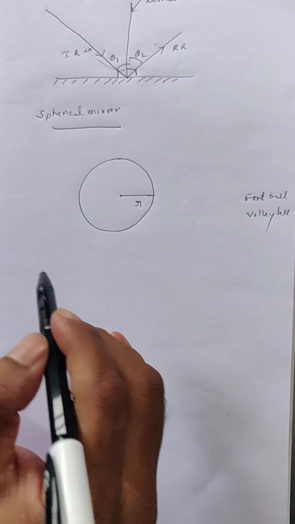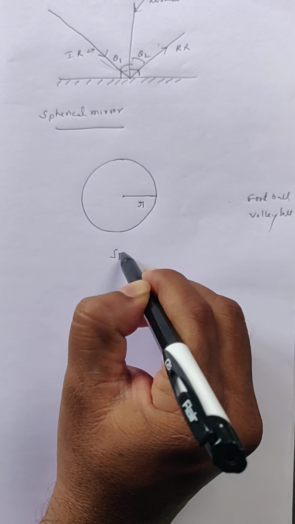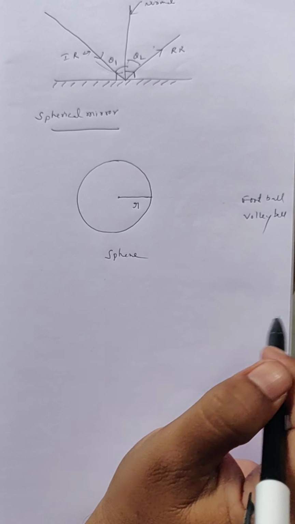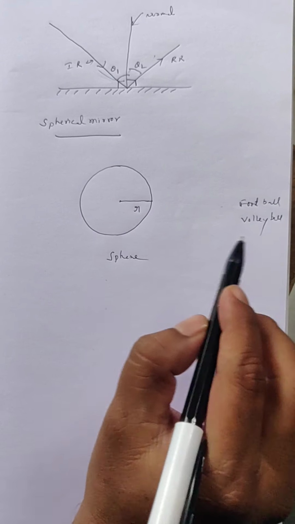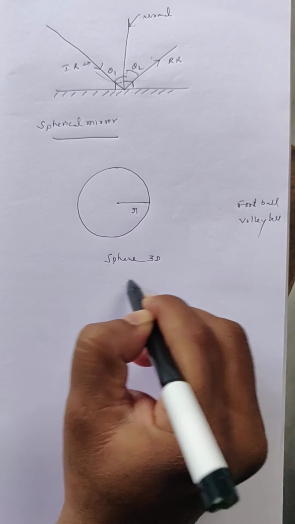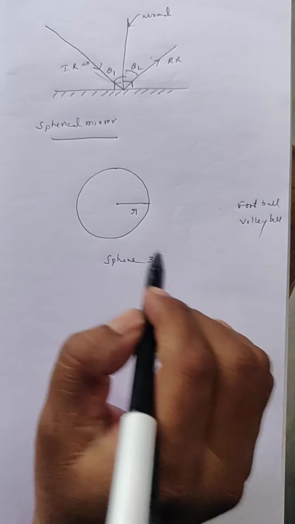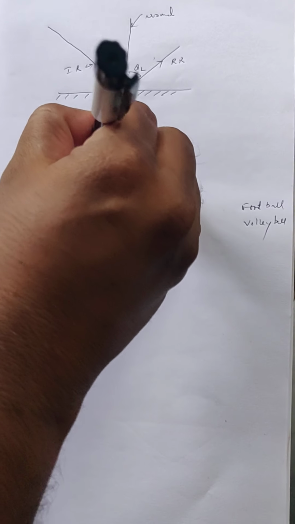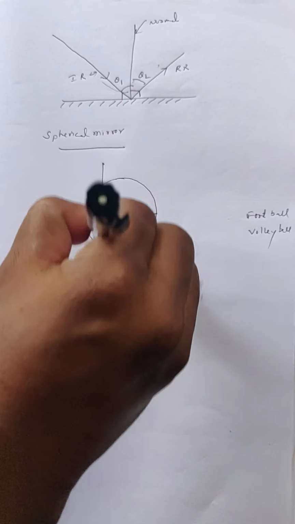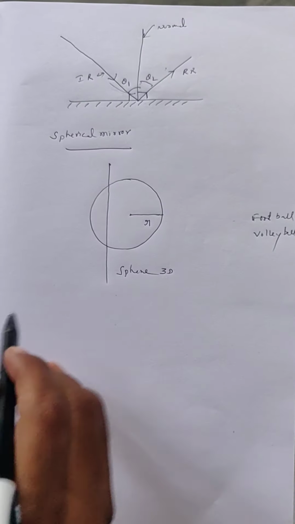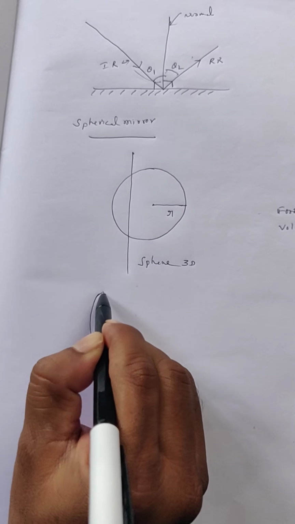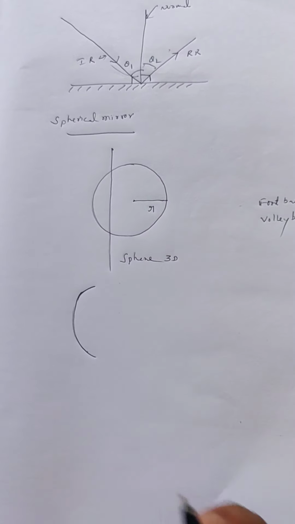They will cut a portion of the sphere. A sphere is a three-dimensional body, not two-dimensional. A sphere is three-dimensional and a circle is two-dimensional. Here a part of the sphere will be cut. For example, this is the cut portion. They will cut the portion like this, and they will take this portion.